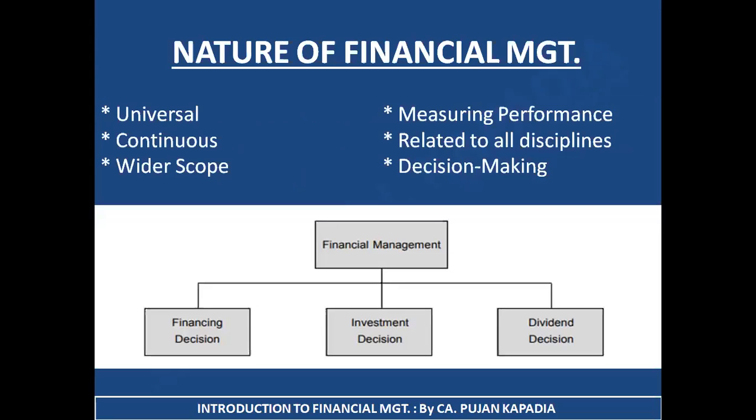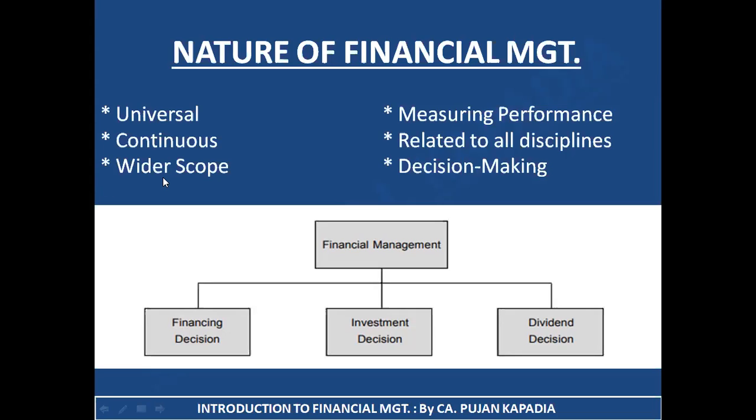Next was nature of financial management, which focused on the characteristics or features of financial management, under which I had written certain points. First is it is universal. That is, it doesn't matter whether my business is a small business or a big business, whether I'm running a partnership firm or a company. This concept of financial management is applicable everywhere. Second is it is a continuous process, which emphasizes that financial management is not a one-time activity. It is an ongoing process. Once you are done with one thing, you need to continuously monitor that particular administration of funds, as a result of which it is a continuous process.